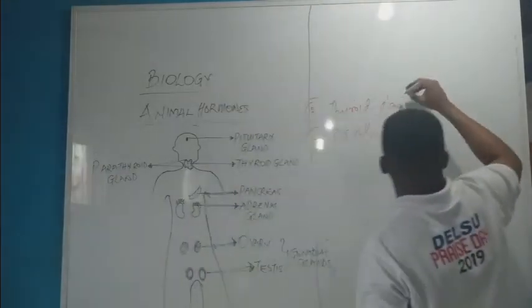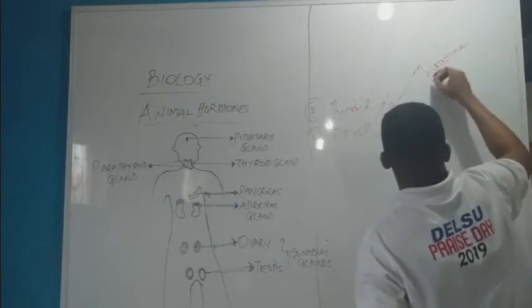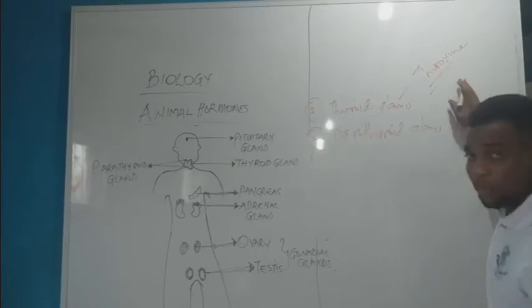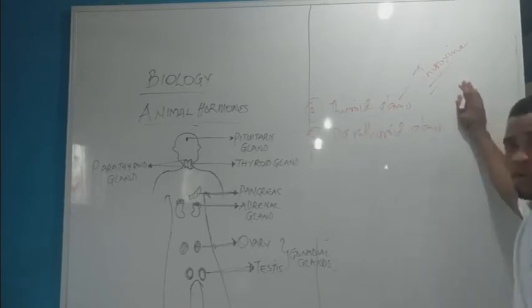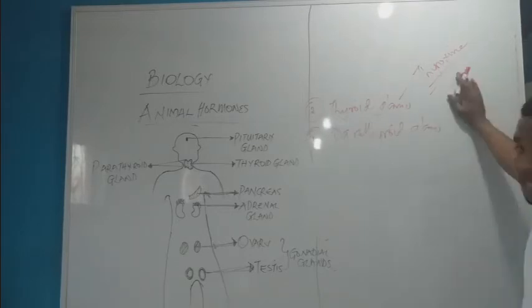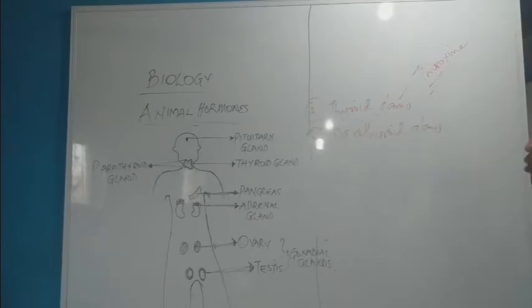Now, look at it now. The thyroid gland secretes thyroxine. And hormone called what? Thyroxine. Thyroxine in the body is used for controlling metabolism and respiration. Thyroxine in the body is used to control metabolism and what? Respiration.